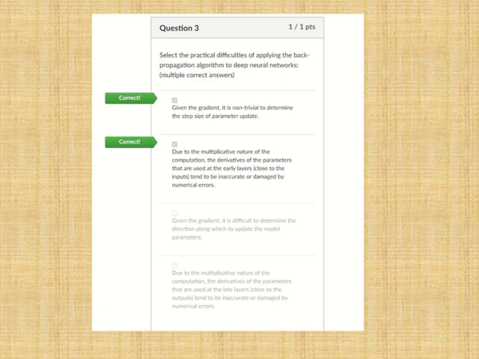The third option says that after the gradient is given, it is difficult to determine the update duration of the parameter. Absolutely wrong. The fourth option is contrary to the second option. The fourth option says that the later layers in the neural network are more inaccurate. This is absolutely wrong, and we have explained it in the second option.